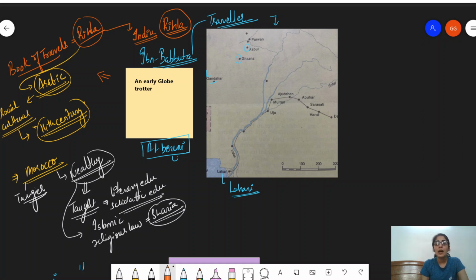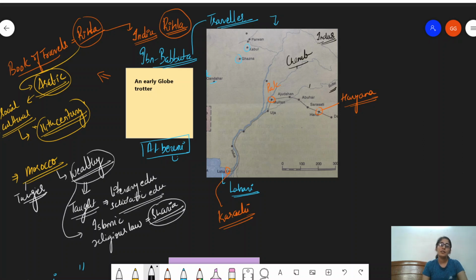Now, if you look, Hansi is in Haryana. Multan is in Pakistan. Then, this place is actually today what we understand as Karachi. Is this clear? And you see, the diagrams are extremely important. You must be absolutely familiar with the places that are mentioned and also the rivers here. So, this first river that is coming, this is Indus, right? This river is, as it is mentioned here, Satluj. And this river here is Chenab.